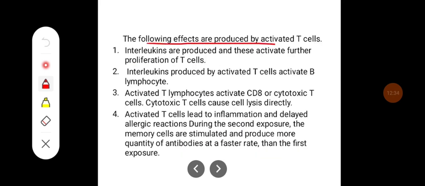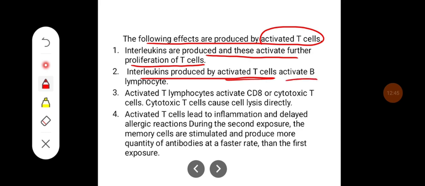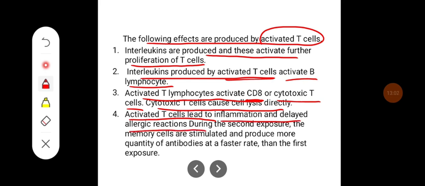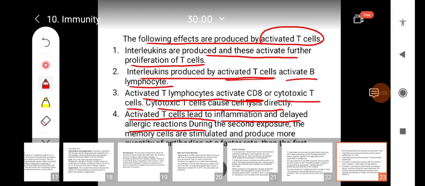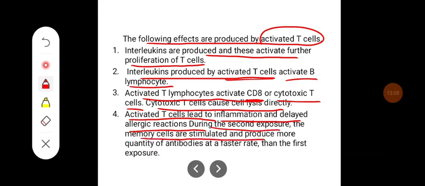The following effects are produced by the activated T cells. Interleukins are produced and these activate further proliferation of the T cells. Interleukin produced by activated T cells activates B lymphocytes. Activated T lymphocytes activate CD8 or cytotoxic T cells, and cytotoxic T cells cause cell lysis directly. Activated T cells lead to inflammation and delayed allergic reactions during the second exposure. The memory cells are stimulated and produce a larger quantity of antibodies at a faster rate than in the first exposure.